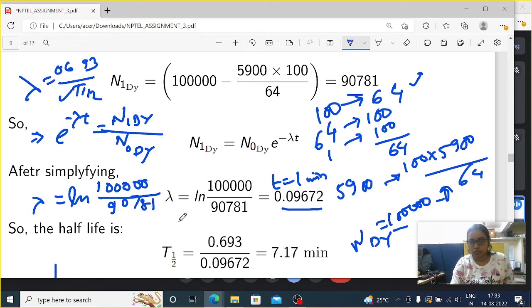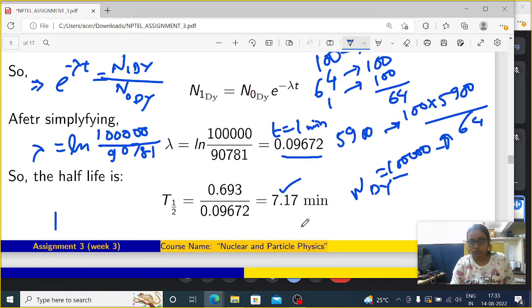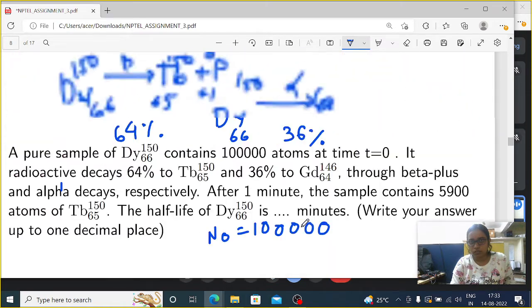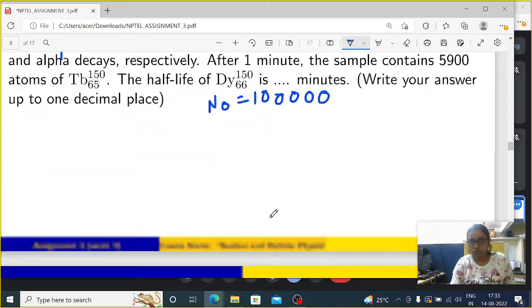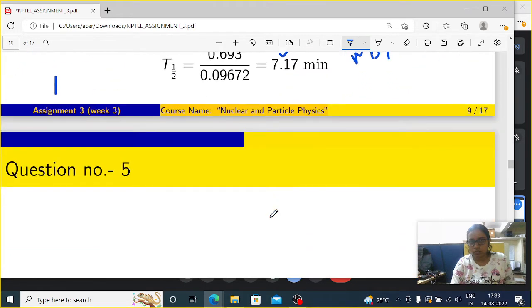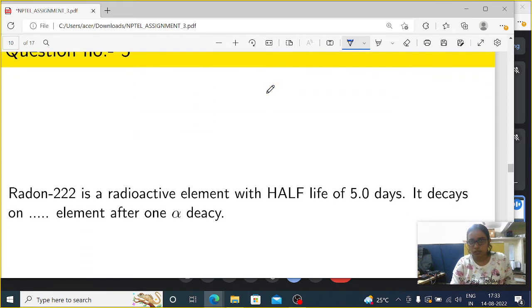And if I can find the value of lambda, I can also find the value of t half here, that is 0.693 divided by 0.09672, that means 7.17 minutes. So this is the t half of that element. The half life of DY A66150 is 7.17 minutes. It's given here. I think it's clear to all.